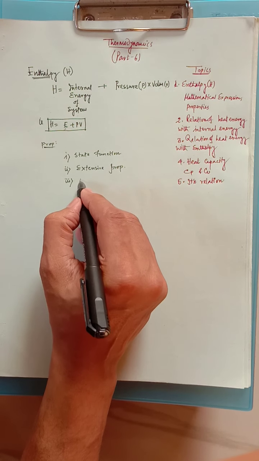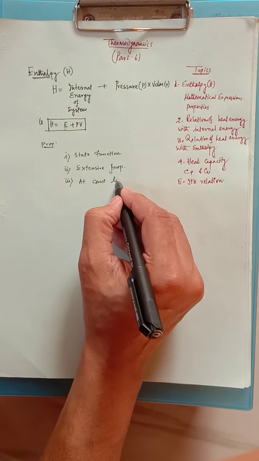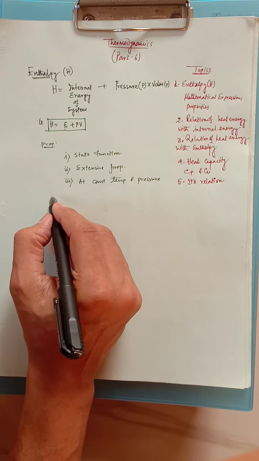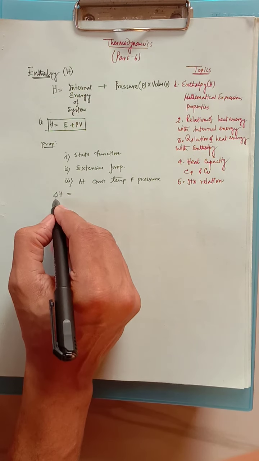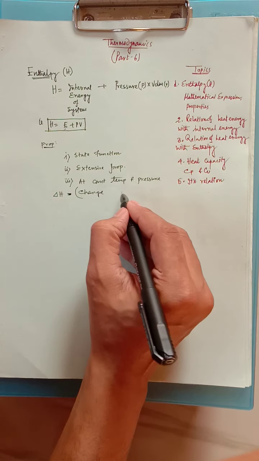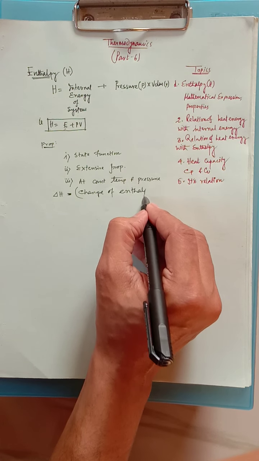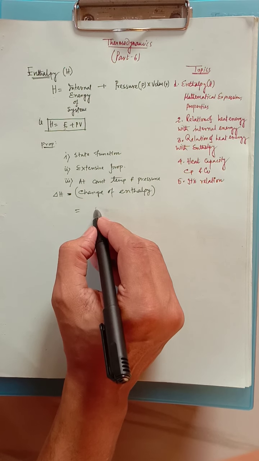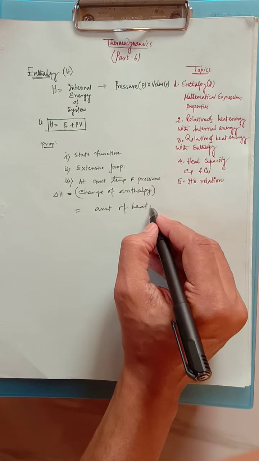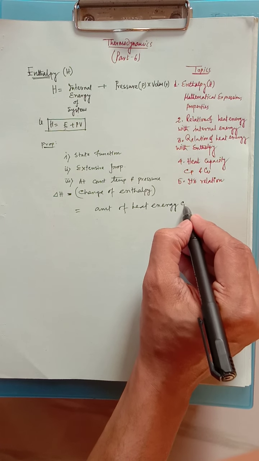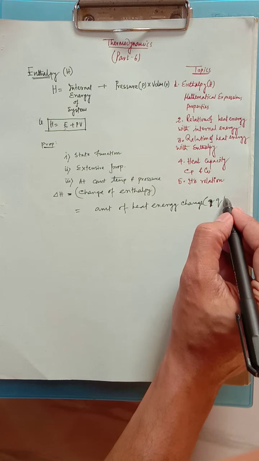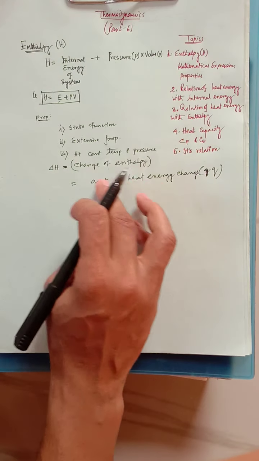So enthalpy is an extensive property, পরিমাণগত. Now the third one: at constant temperature and pressure, delta H, that means the change of enthalpy, is equal to the amount of heat energy change, that is Q. We will elaborate on this point later on.